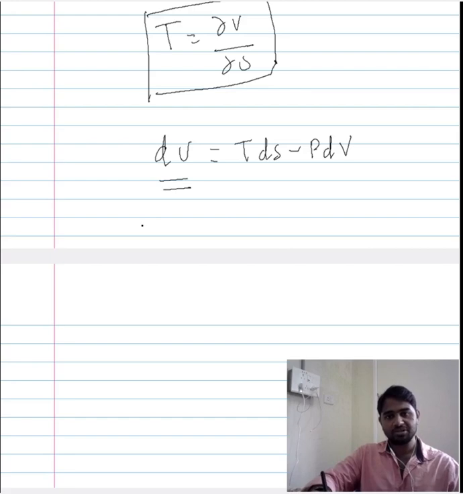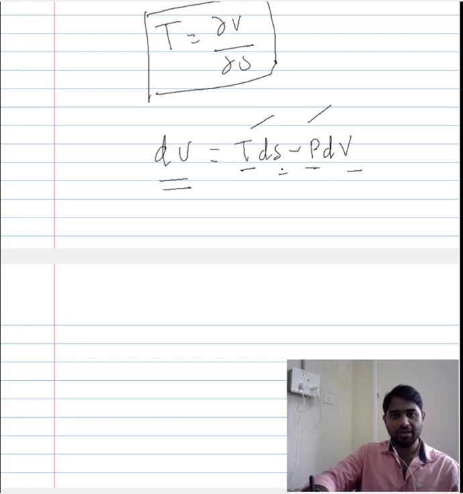The two constants are temperature and pressure. The two variables are entropy and volume.